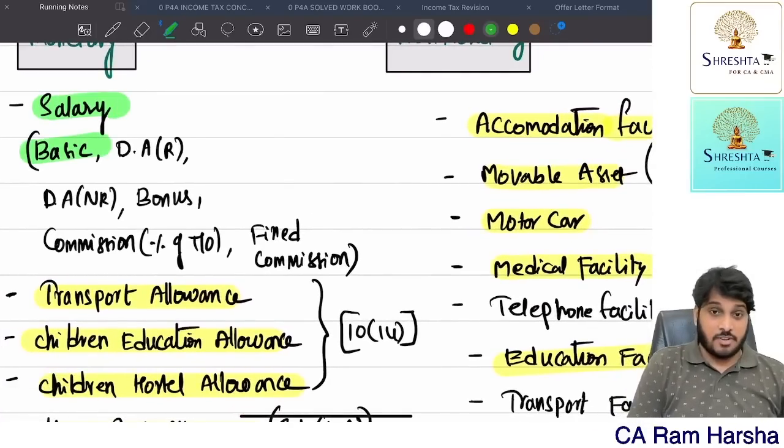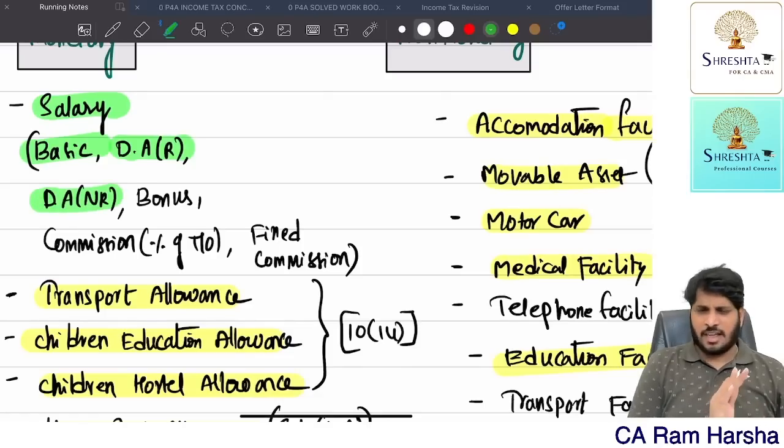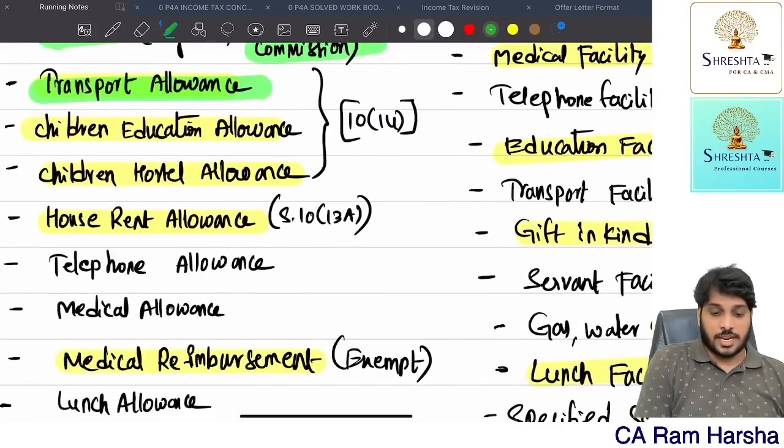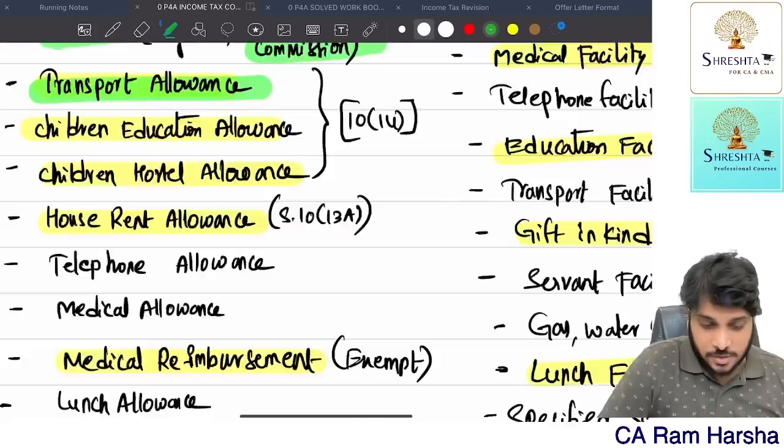Suppose in the question they are giving you basic salary, fully taxable. DA for retirement, fully taxable. DA, normally they just say DA elements, nothing is mentioned. That's a normal DA, not for retirement, fully taxable. Bonus is taxable, commission is taxable, fixed commission is taxable. Transport elements. Now, what is this transport elements?